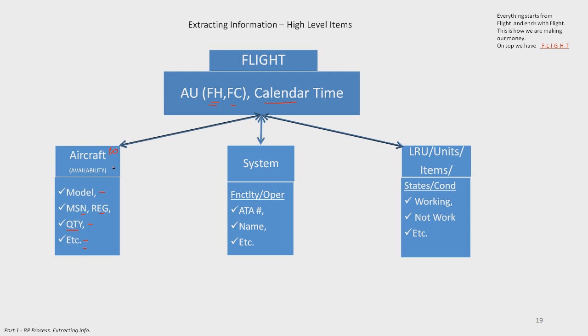So we have technical out of service. How many aircraft do we have in service now? We don't have 10, we have only 9. One aircraft is in the hangar, out of service, not available.